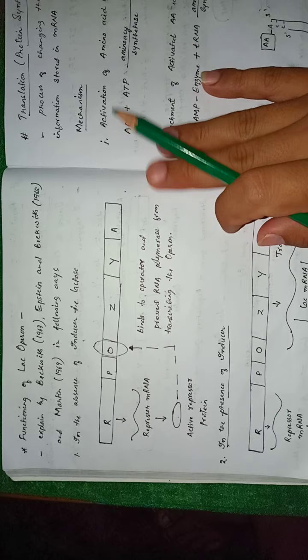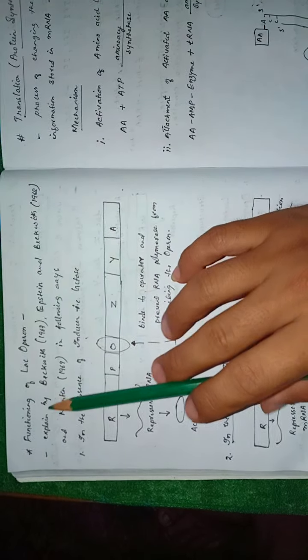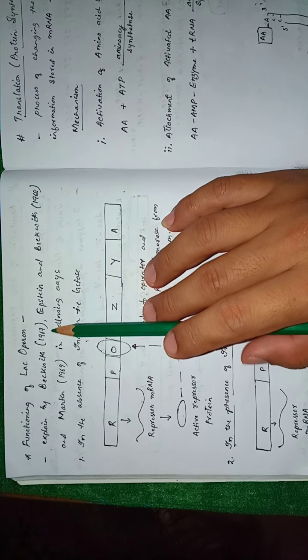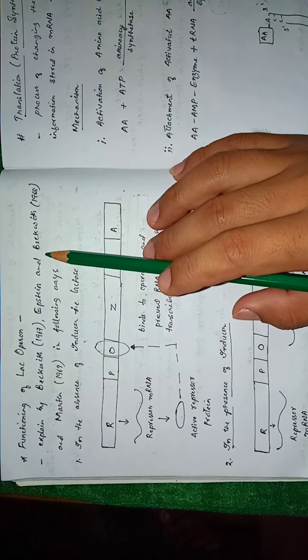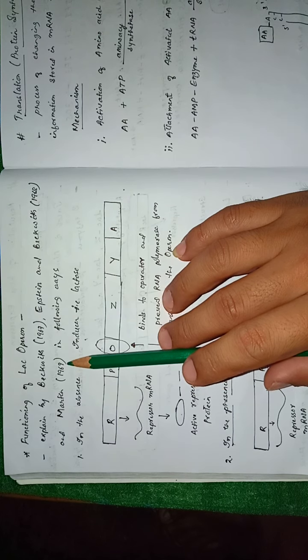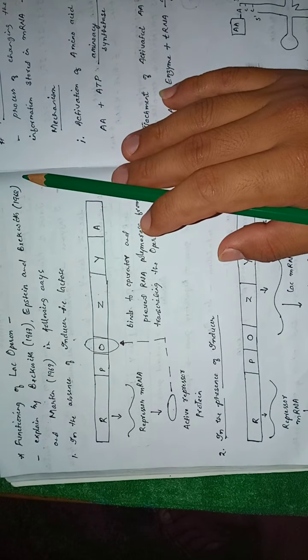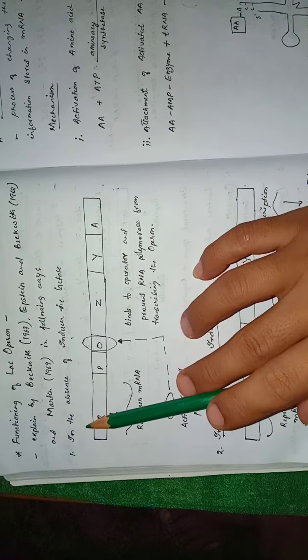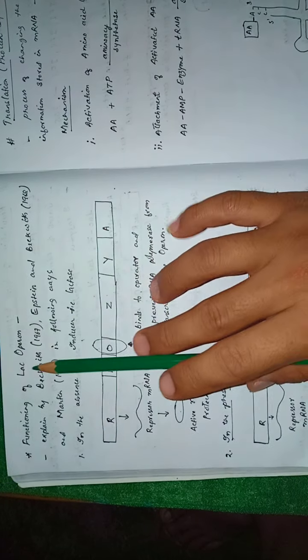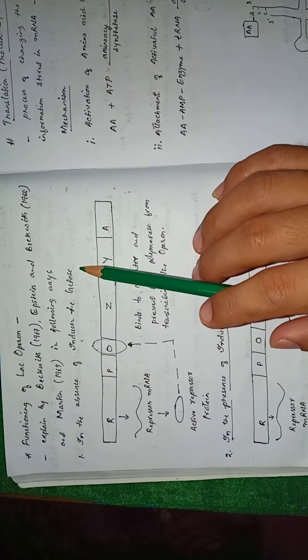Now we shall be discussing the functions of this Lac Operon. The function of this Lac Operon was explained by Beckwith in 1967, Epstein and Beckwith in 1968, and Martin in 1969. They explained it in two ways. One is in the absence of inducer, that is lactose: how does this Lac Operon function in the absence of inducer, that is lactose?